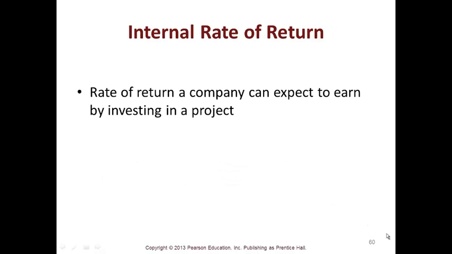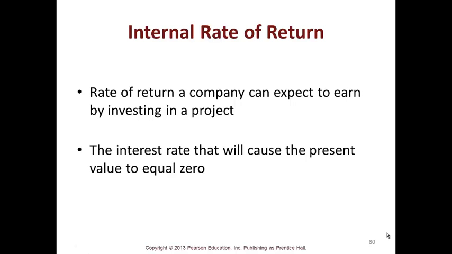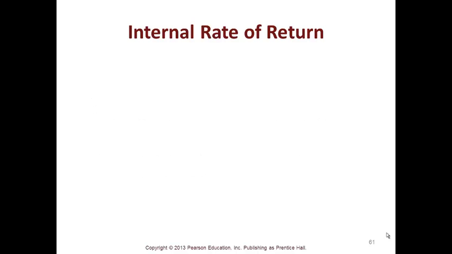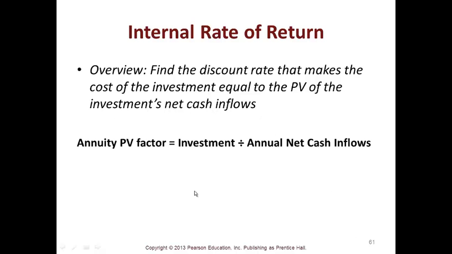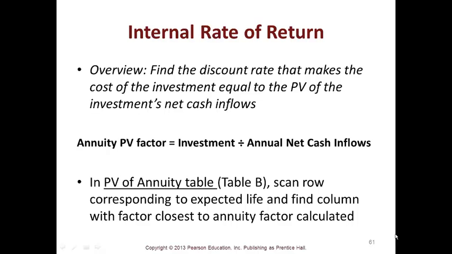Then the internal rate of return is the rate of return a company can expect to earn by investing in a project. It's the interest rate that will cause the net present value to equal 0. The overview is you find the discount rate that makes the cost of the investment equal to the present value of the investment's net cash inflow. The annuity PV factor equals the investment divided by the annual net cash inflows. In the present value of an annuity table, you scan the row corresponding to the expected life and find the column with the factor closest to the annuity factor calculated.